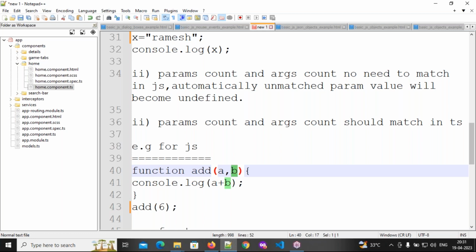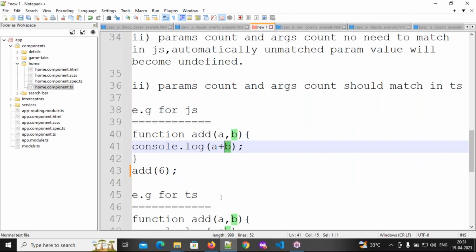Then tell me, what will the unmatched parameter value become? Undefined. So A means 6, B means undefined. Number plus number equals number, number plus string equals string, but number plus undefined, JavaScript also doesn't know. So that's why it will say not a number. Definitely not a number: NaN. What is the output I will get? NaN, not a number.